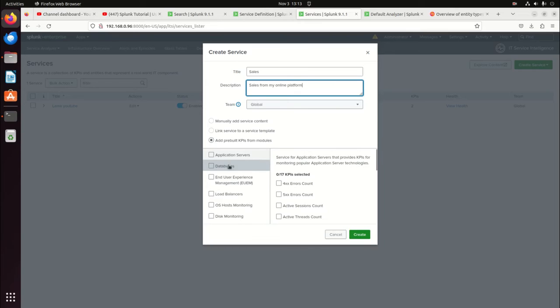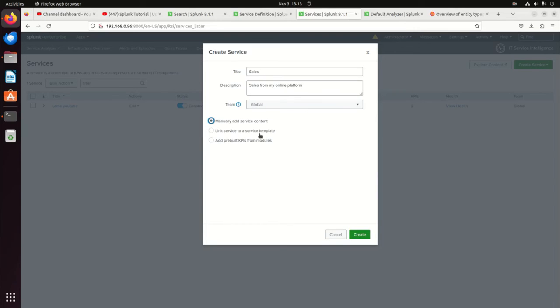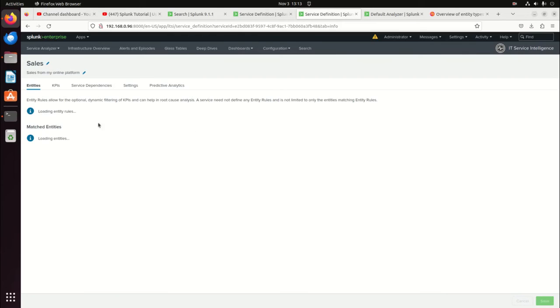We're not going to use any of these. We're going to manually add service content. We're not going to add any KPIs right now. I'm probably going to do another video where we just add them in, but it's not part of anything. It's more of a rehash so we can learn how these work. I'm just going to leave that as is.